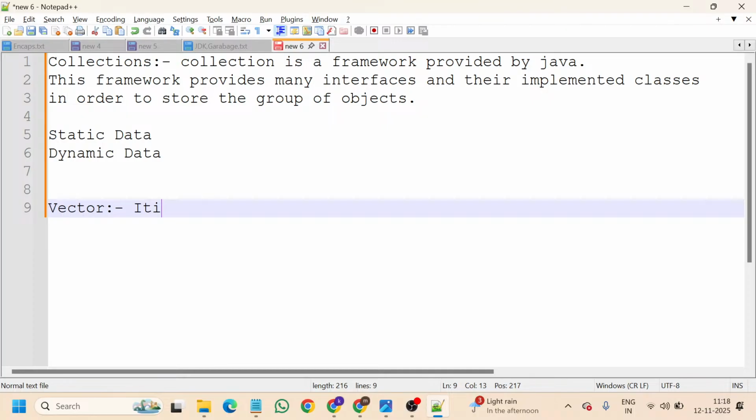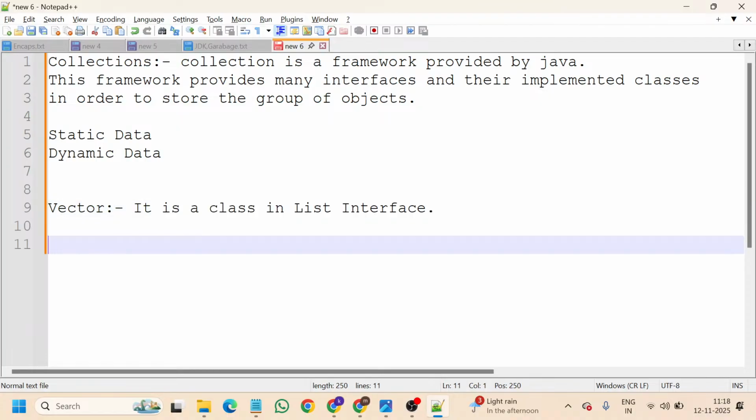So before going to each and every class, I just want to inform you that you must learn the operations that can be performed by using these interfaces and classes. You must know them by heart. So what are the operations that collections will do? Let me take down the operations.